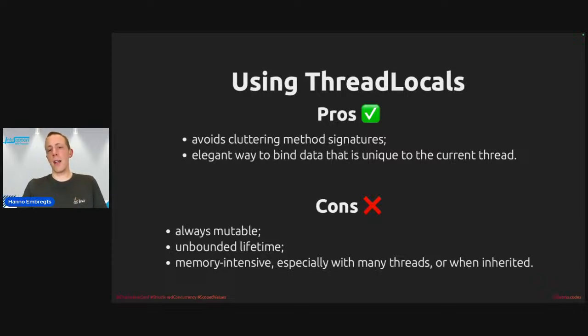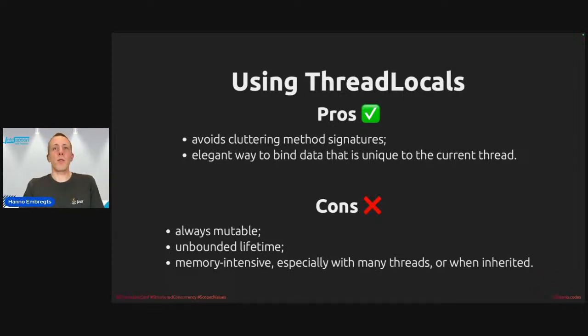But there are also drawbacks. Again, the thread local variable is always mutable. So any code that can call the get of the thread local is also able to call the set method of that variable at any time. And they have an abundant lifetime in the sense that thread local variables retain their values until they are explicitly removed using their own remove method or until the thread terminates. And when your threads terminate very quickly, like in our example, then it's not much of a risk here. But if threads live longer, then thread locals also live longer in memory. You will probably forget to call remove here.